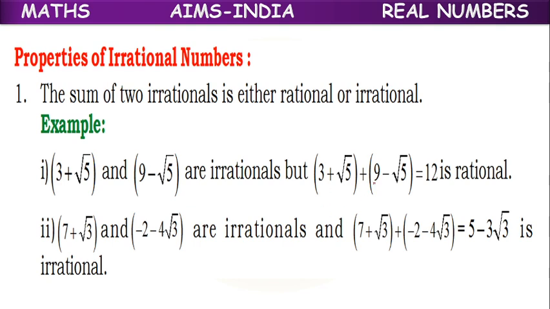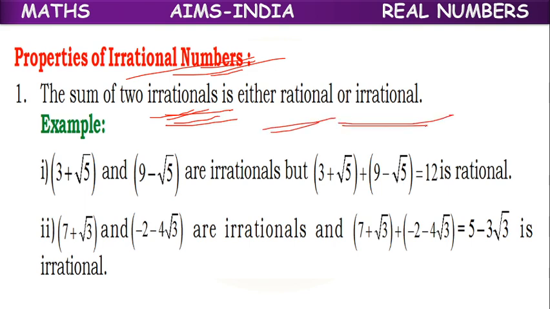So, properties of irrational numbers. The sum of two irrationals is either rational or irrational.